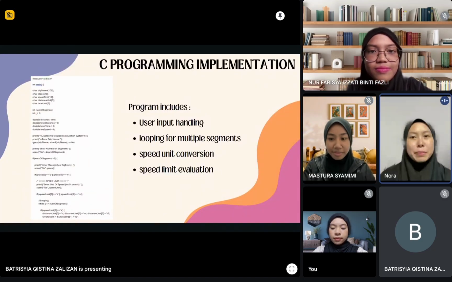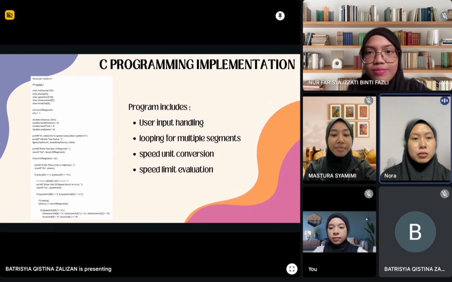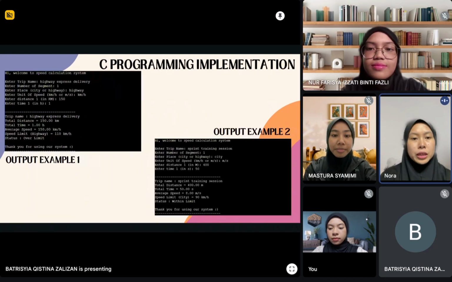The system was implemented using the C programming language. The program includes user input handling, looping for multiple travel segments, speed unit conversion, and speed limit evaluation. Based on the output examples, the highway case result is an over limit status, while the city example result is a within limit status. This shows that the system performs accurate calculations and decision making based on user input.